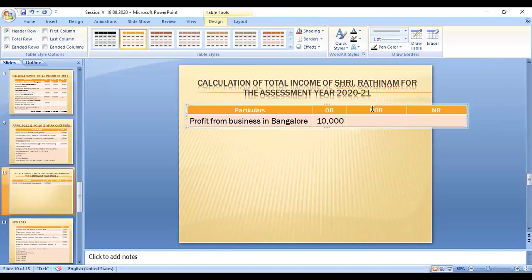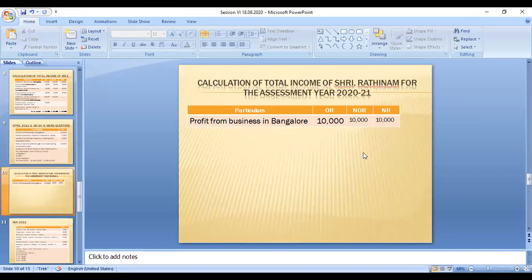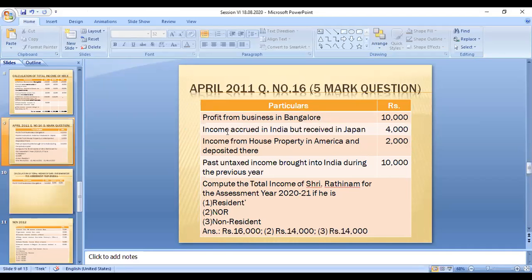Profit from business in Bangalore. It is an Indian income. Indian income is taxable irrespective of the residential status of the individual, so the 10,000 is taxable in all categories. Next, the second category, income accrued in India but received in Japan.